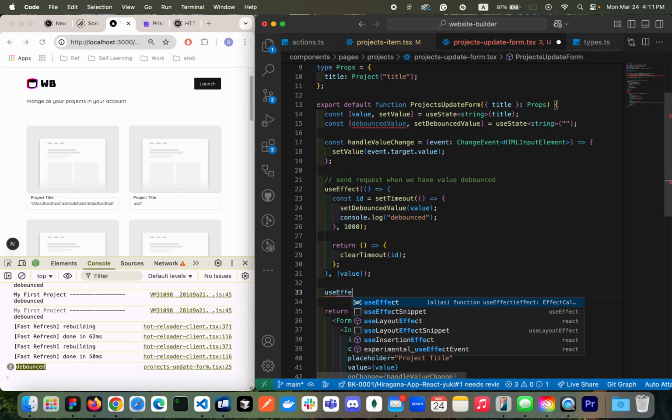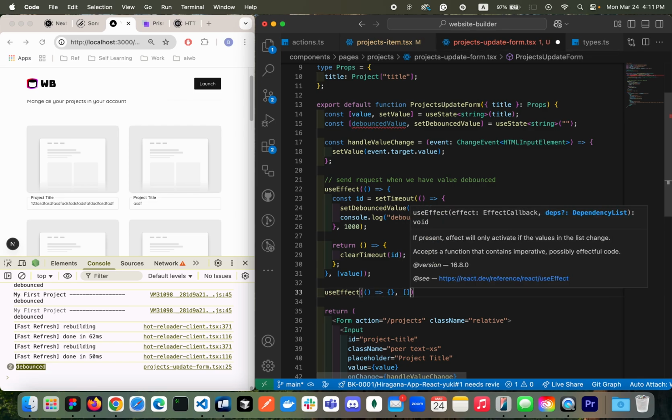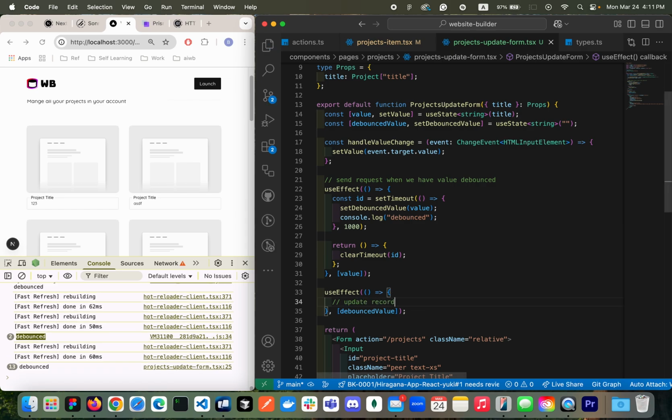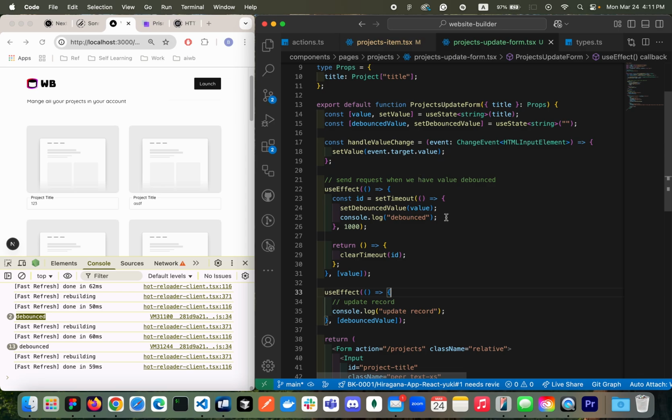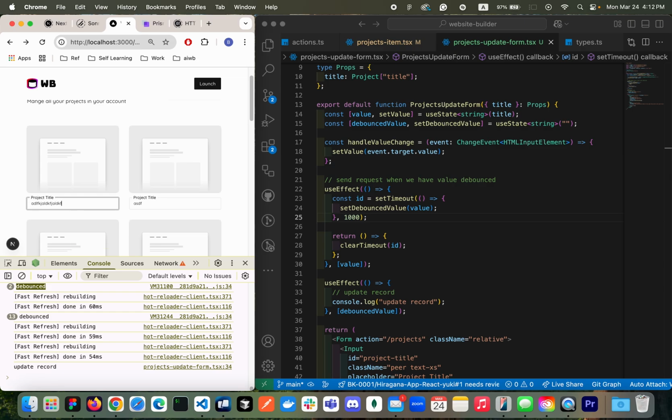I'm gonna have another useEffect. Whenever my debounced value changes, update record. That is what I want to do, right? So I'm gonna put a log, update record. So now let's delete this guy, and then let's just try to take a look. We need to know the time that we need to update. Yeah, this is when I want to update. You see update record, right? That's what I want to do.